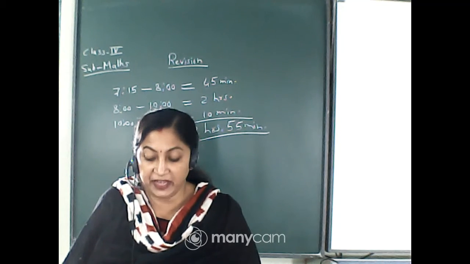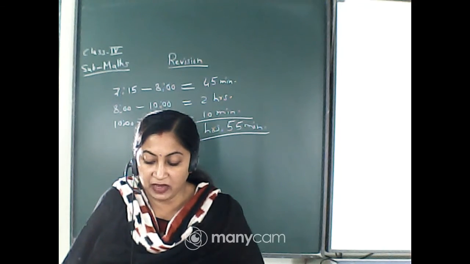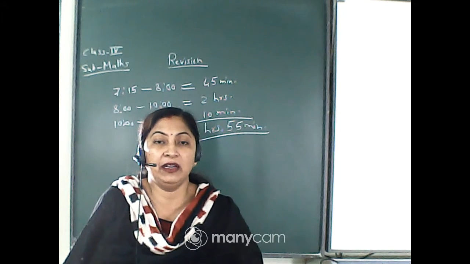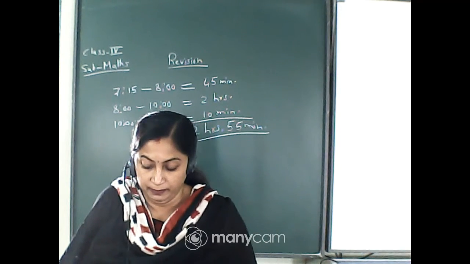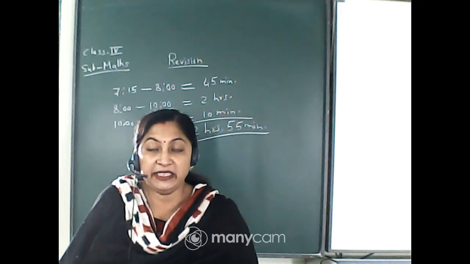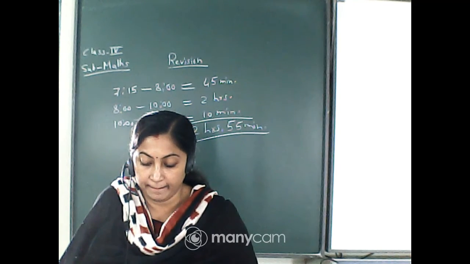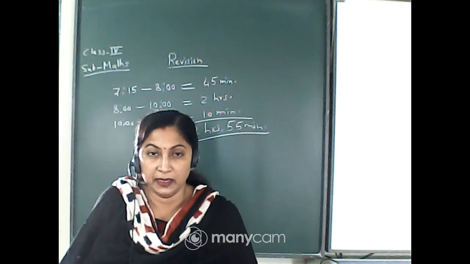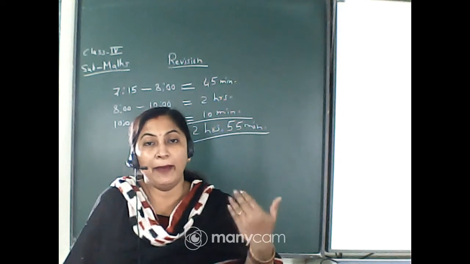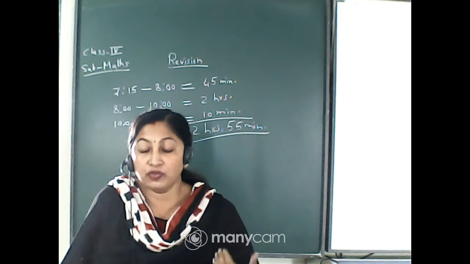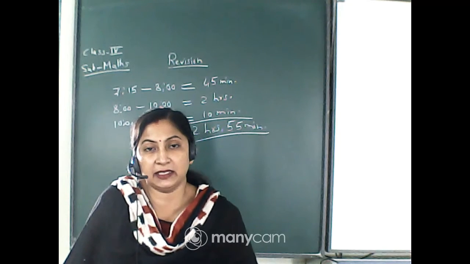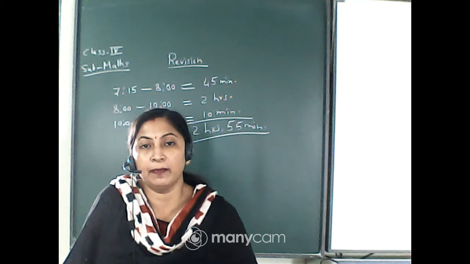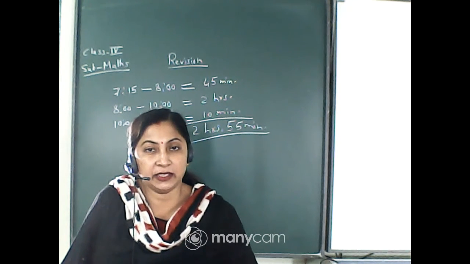Now question number 15. What time was it 3 hours 30 minutes before 12 noon? Is it 8:30 or 9:30? See, subtract. Come to the back side. 12 noon to 3 hours less. First calculate 12 hours minus 3 hours. What will it be? 9 o'clock, isn't it?